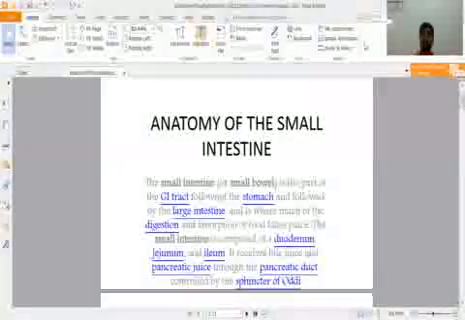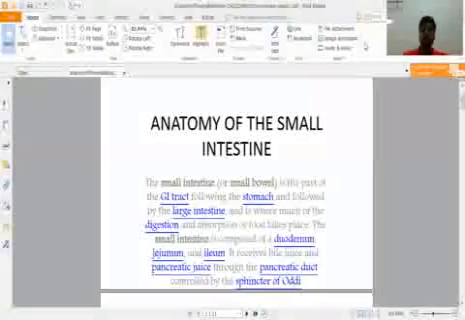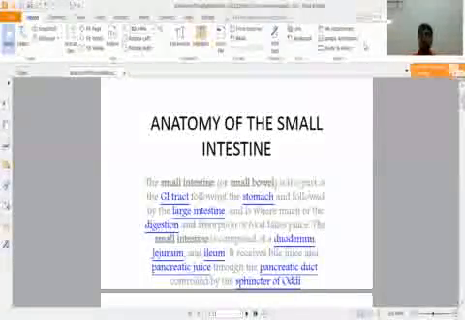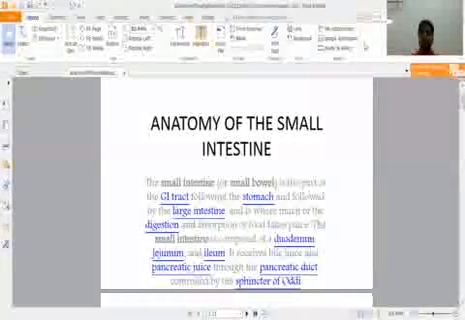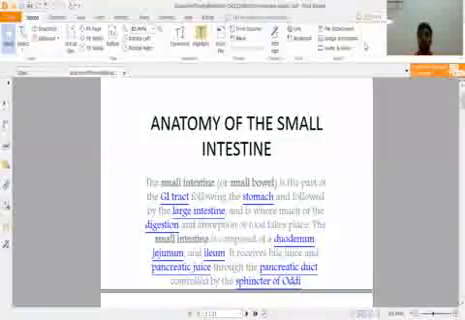In previous classes, we discussed esophagus, chest disorder, then esophageal disorders, then stomach disorders. Now, in sequence, today's class we will discuss the anatomy of the small intestine. What do we mean by small intestine? Small intestine means duodenum, jejunum, and ileum. These are the three parts of the small intestine.